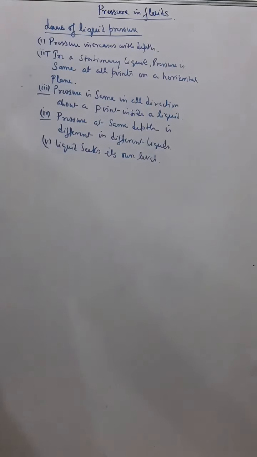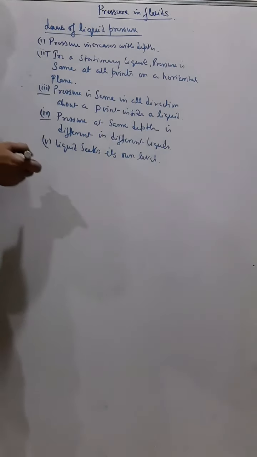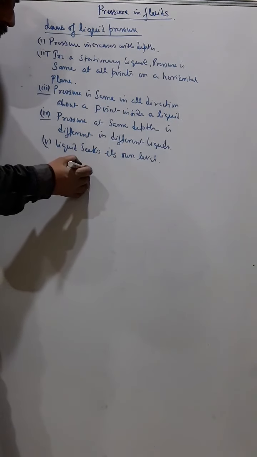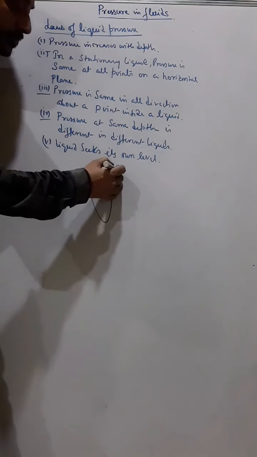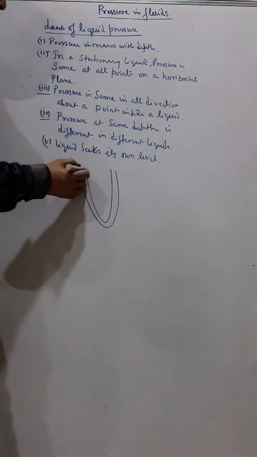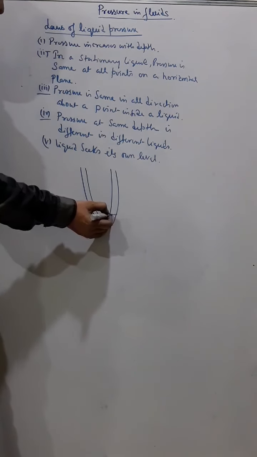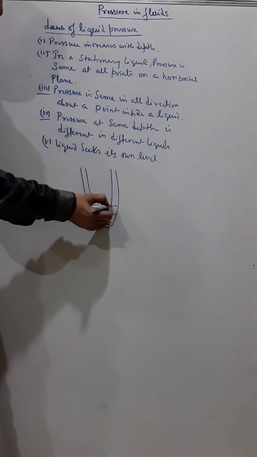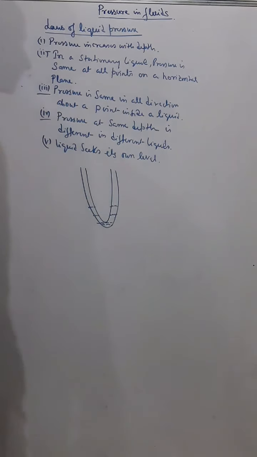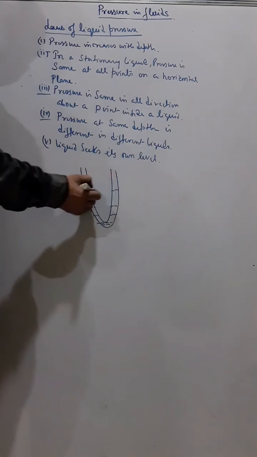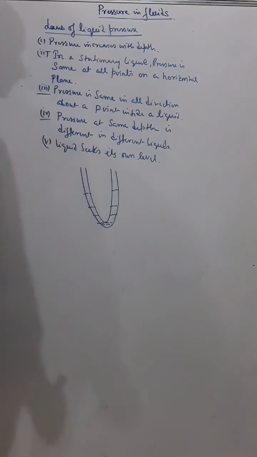Okay, and the last is liquid seeks its own level. That means liquid searches its own level. You take a U tube, and if you fill water, you see water fills like this, here, and then it will fill here. If it fills up to here, here also it fills up to here.